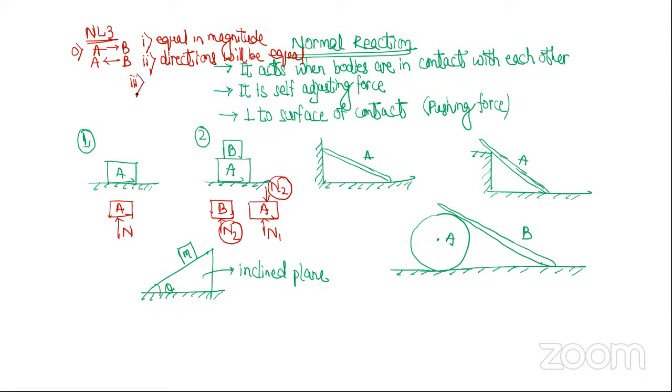Next point. Equal in magnitude, opposing direction. They act simultaneously. Simultaneously का मतलब क्या है? They act at the same time. है ना? At the same time, A is applying force on B and B is applying force on A. And fourth point, they do not cancel each other.